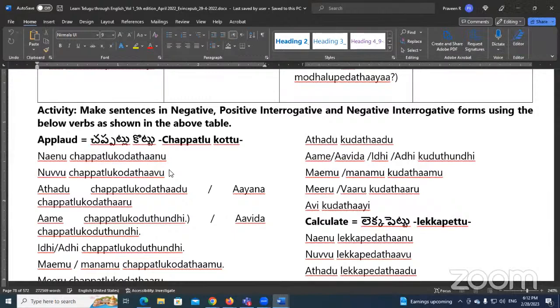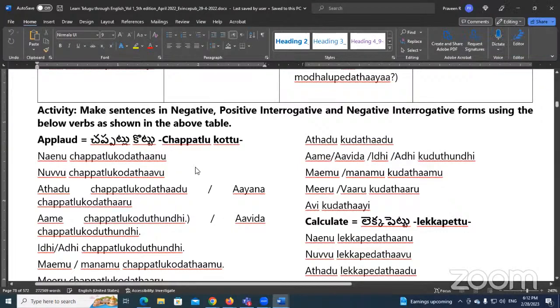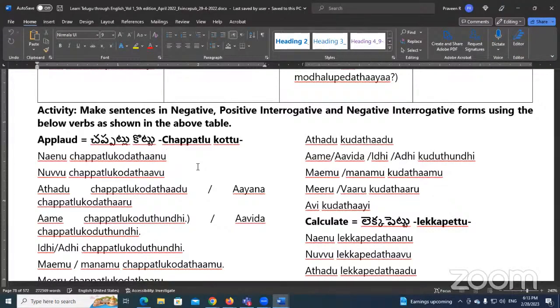నేను చప్పట్లు కొట్టను. Okay, that is negative. I am asking you to make the negative interrogative form. నేను చప్పట్లు కొట్టను, I don't applaud. This sentence, if we make it into the interrogative negative form, what would it be? Can you try? Okay, చప్పట్లు కొట్టను becomes చప్పట్లు కొట్టనా. Yes, perfect అండి. నేను చప్పట్లు కొట్టనా.